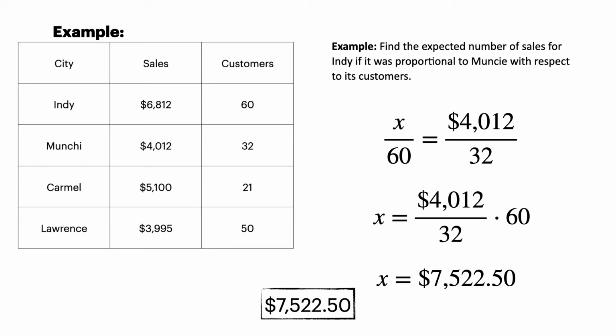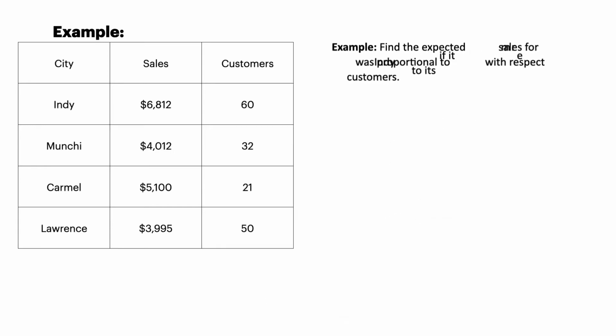Another way of saying Muncie is killing it. Muncie's doing awesome. They're doing better than if everything was proportional, they're actually doing better, right? Doing better than Indy is doing. So proportionally, they're doing better. Awesome. Let's look at another example.